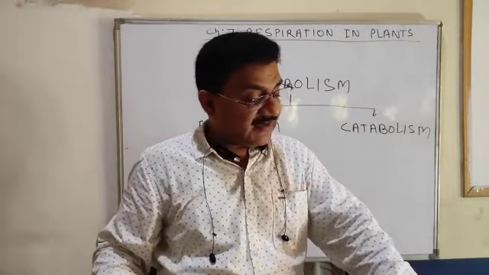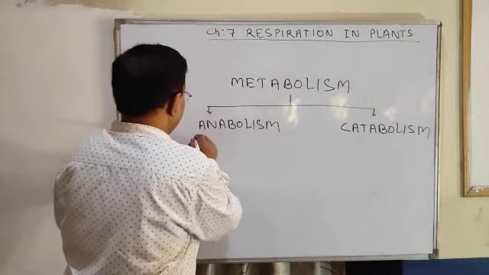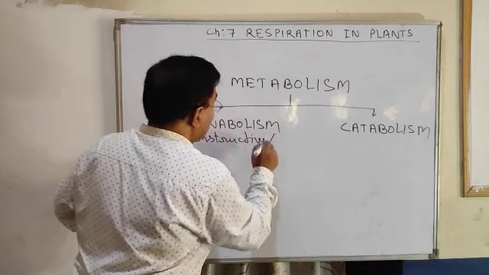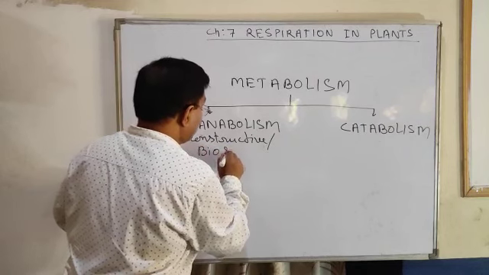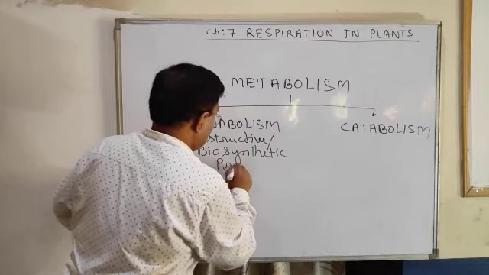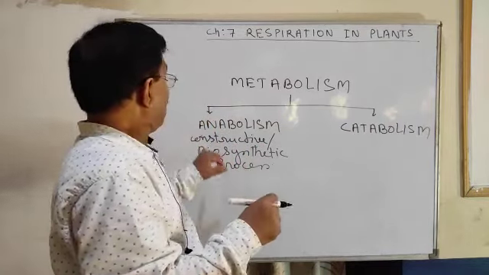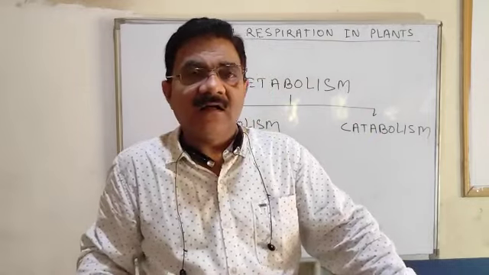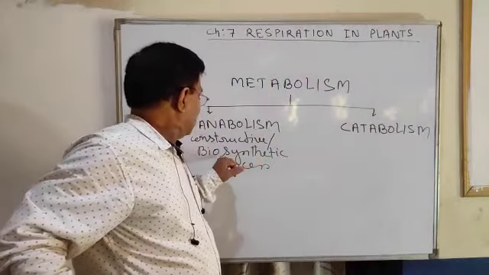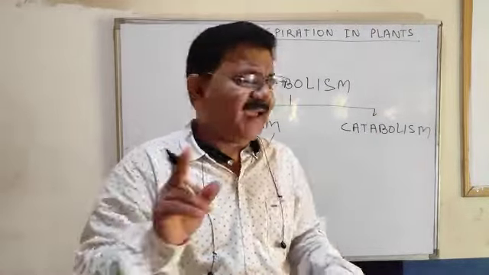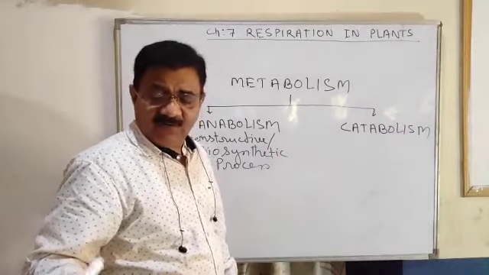It is a constructive or biosynthetic process. What is constructive? It means something is constructed, something is synthesized. That is called a biosynthetic or constructive process. We will see one example, and we will be able to understand anabolism.